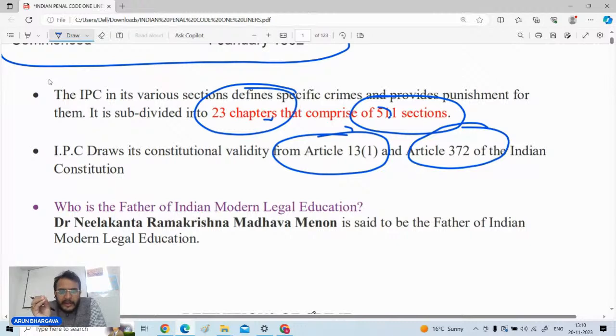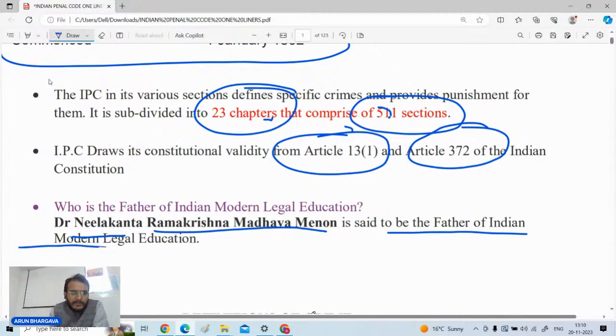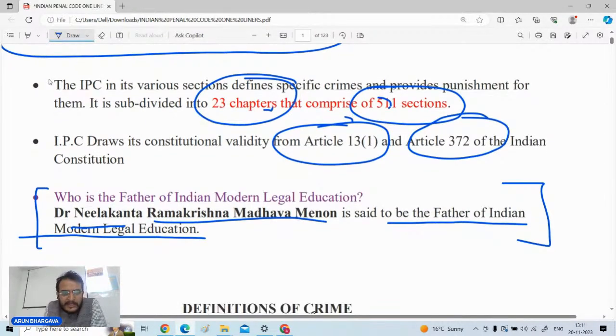Now, the next thing you have to understand is who is the father of modern Indian legal education. It is a question of general awareness, but yes, you must know it. That is Dr. Neelakanta Ramakrishna Madhava Menon, who is generally called the father of modern Indian legal education. Though it is not directly associated with the IPC, with respect to current affairs or legal knowledge, such questions come in the exam.